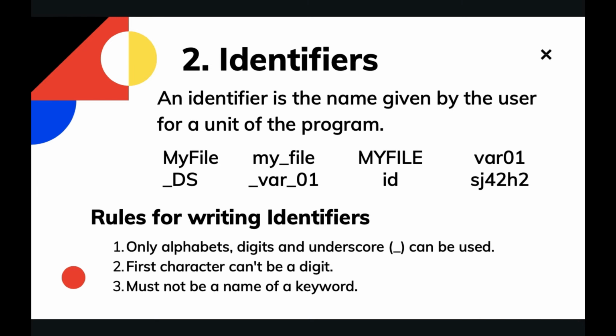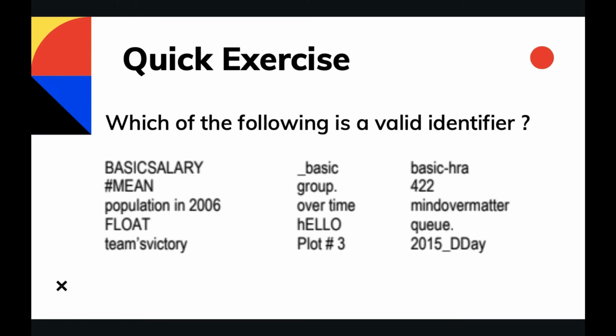So we have covered the keywords and identifiers. Let us have a quick exercise on identifying some valid identifiers. This says, which of the following is a valid C identifier. I would like you guys to pause the video and do it yourself, and I will be discussing it in a second.